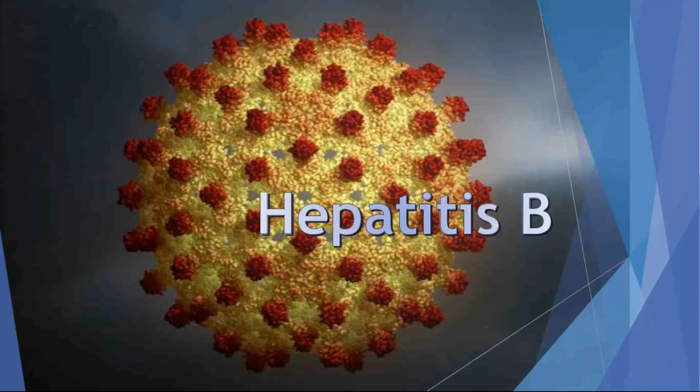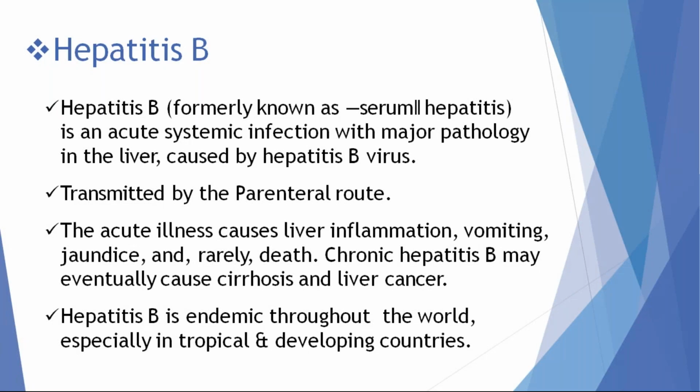Coming to hepatitis B virus, this is the most common chronic hepatitis infection in endemic regions like India and China. Hepatitis B is also known as serum hepatitis. The major route of transmission is the parenteral route, that is accidental needle punctures or contact with the body fluids of a patient or close relatives. Hepatitis B can be transmitted this way.